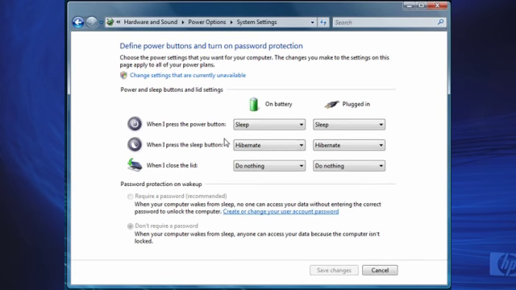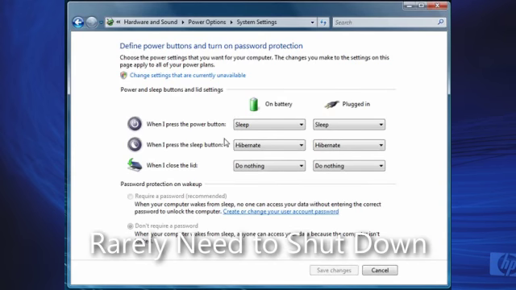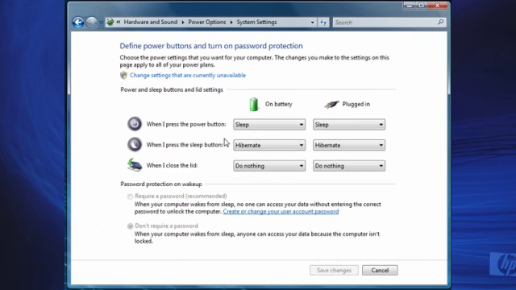Right. So if you're just the typical PC user, other than rebooting due to software updates and things like that, is there really a need to turn your computer off when hibernate is an option? No, there isn't. I recommend people use hibernate when they're not going to be using the computer for a long time, maybe over a weekend, maybe something longer than that. When you're walking around and you're going to use the computer again in an hour or something of that sort, you sleep. There's no reason to shut down for those kinds of things. Right. And so from this screen, you can basically specify how your power button is going to work and what state it's going to put your computer into. Exactly. Now let's go back to another setting.